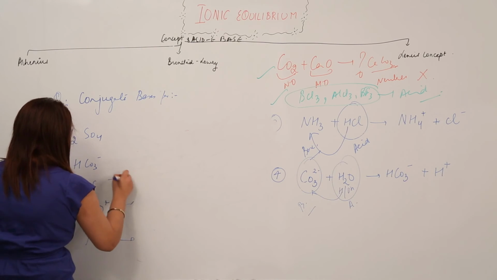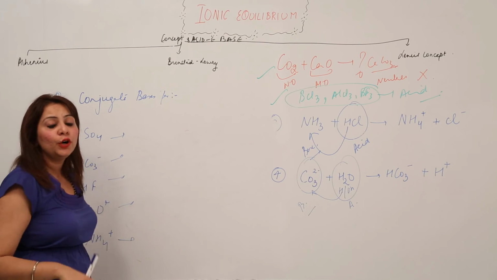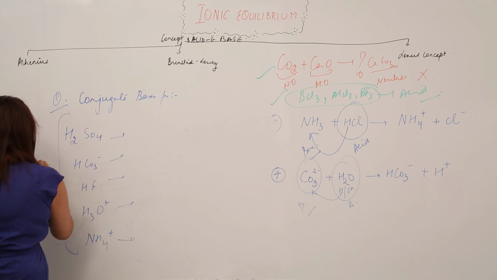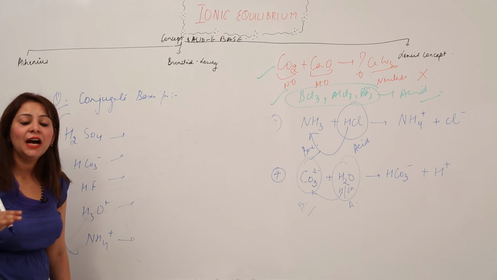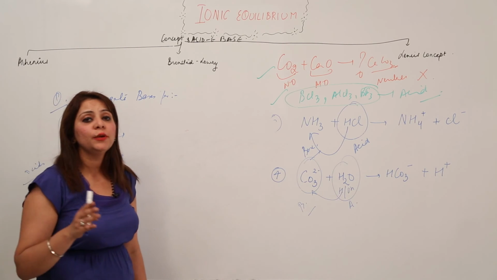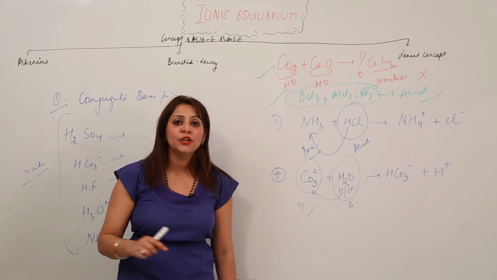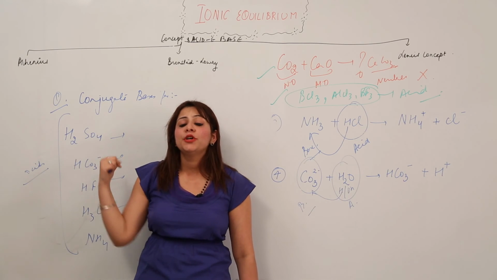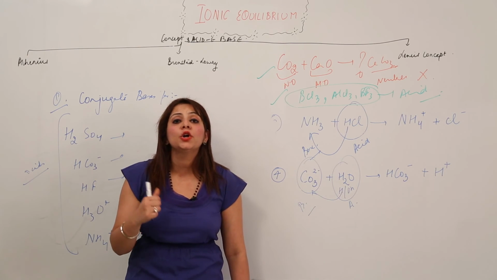Suppose I have these, right? So obviously if I want to make a conjugate base, that means they are already acids. According to Bronsted, an acid has the ability to give hydrogen ions. So in these reactions we are just going to remove the hydrogen ions, and the product we are left with will be a conjugate base.